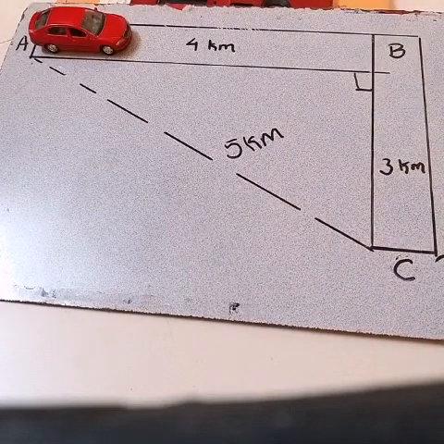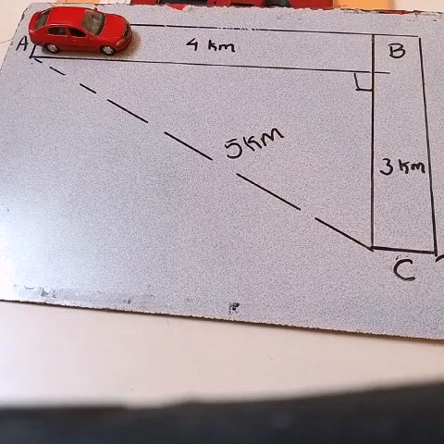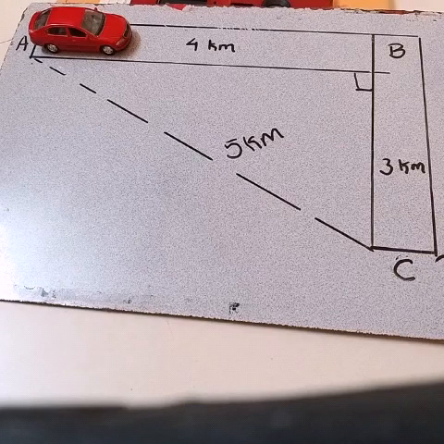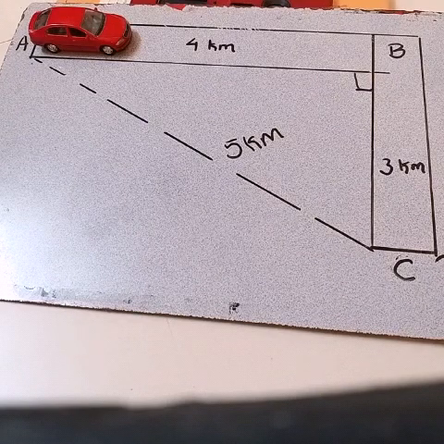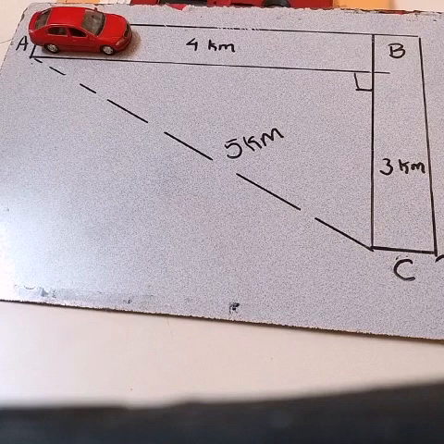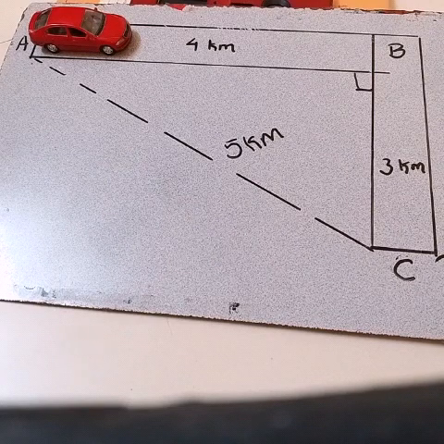So you can see clearly the distance traveled was 7 kilometers and the displacement of the car is only 5 kilometers, right? So distance and displacement are two different quantities. Distance is nothing but the actual path or length of the path traveled by the body during its motion, while displacement is nothing but the shortest distance between the initial and final positions.